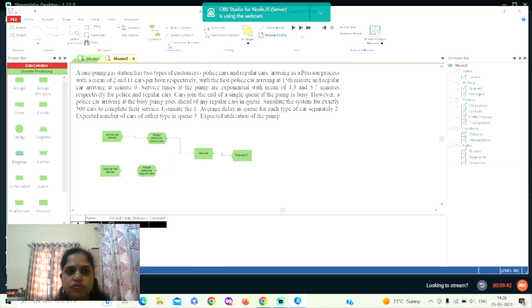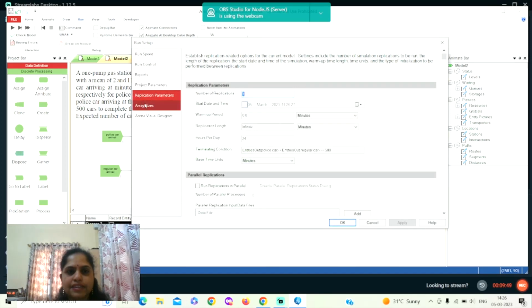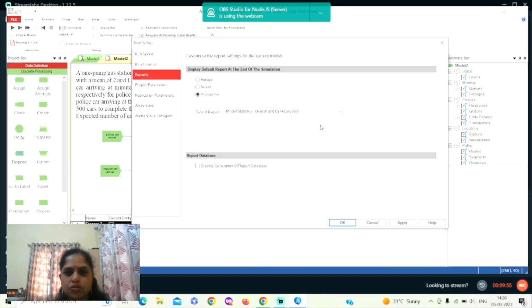Now going to the run settings. We can go to the run here, then go to the setup here. In the setup, we have different parameters like run speed, run control, reports. Let me go to the reports and take the summary report rather than the Excel. So that will be displayed on the notepad.